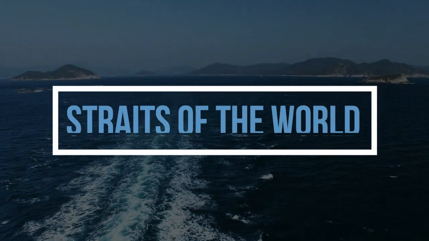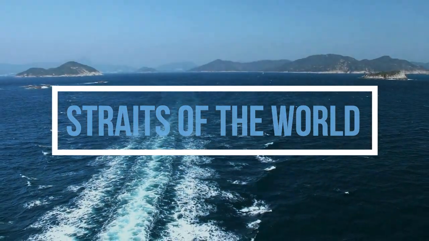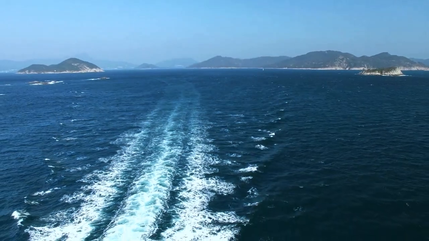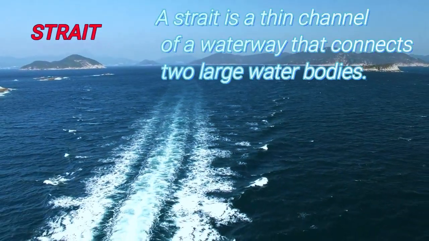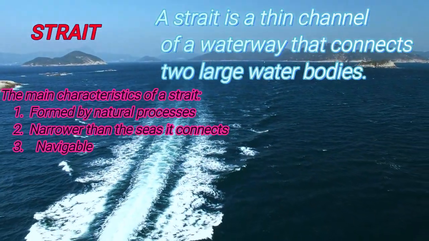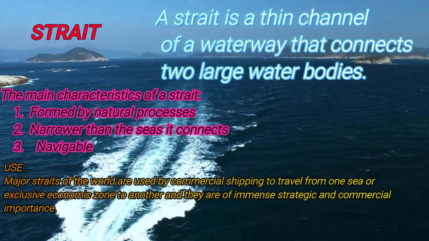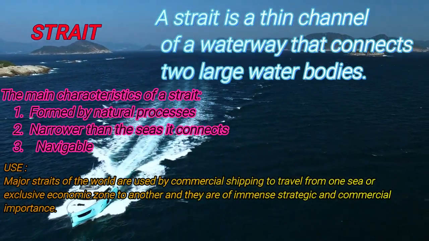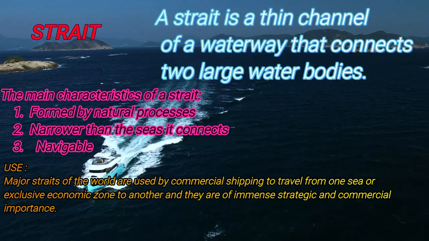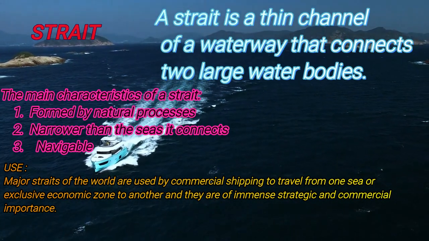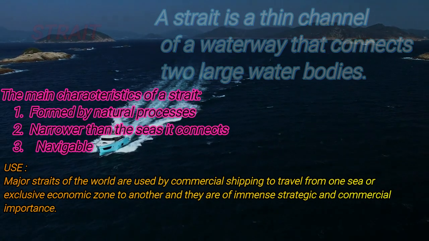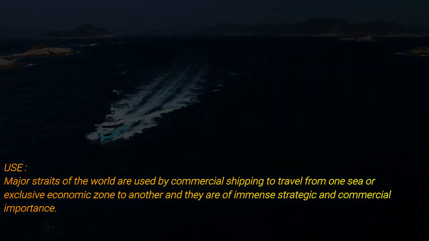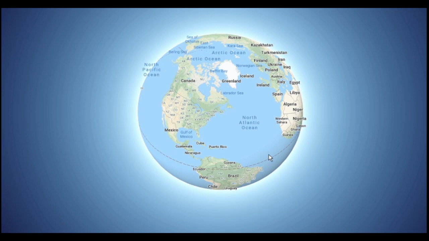Today we will be discussing the straits of the world. So, what is a strait? A strait is a thin channel of a waterway that connects two large water bodies. The most important point of a strait is that it should be formed naturally, it should be narrower than the sea it connects, and it should be a navigable route. And basically, it is used by commercial shipping to travel from one sea to another.